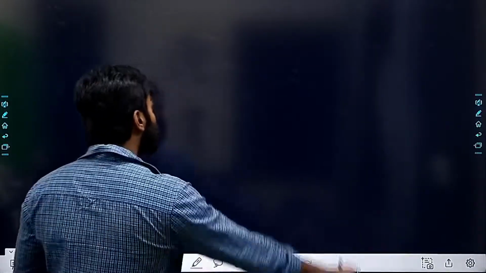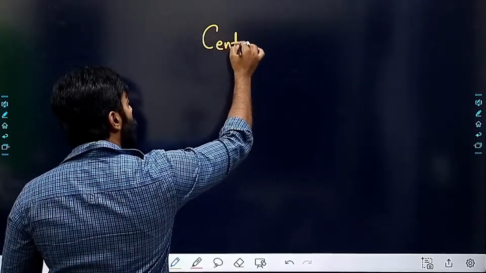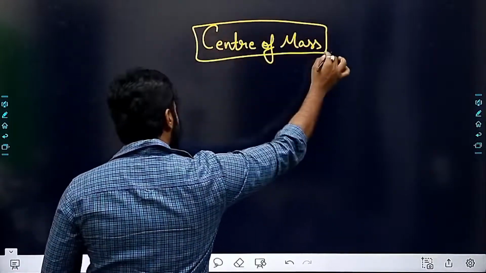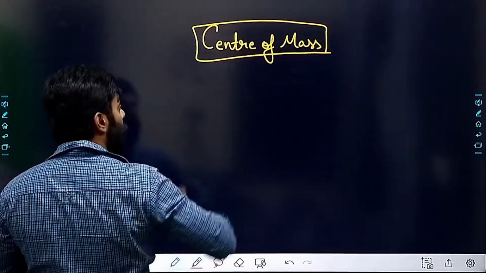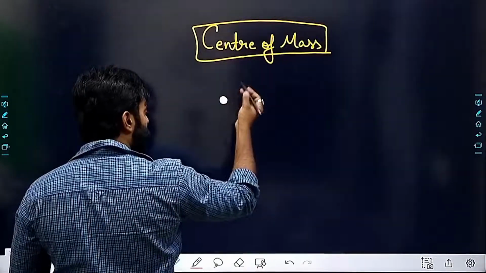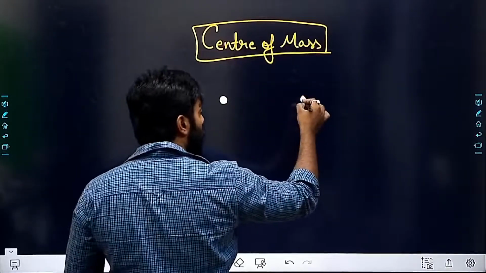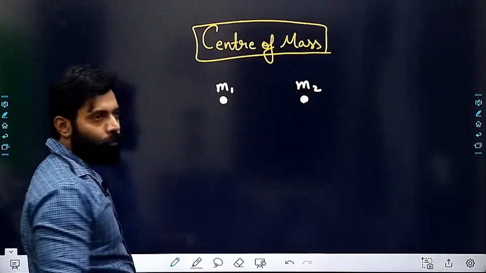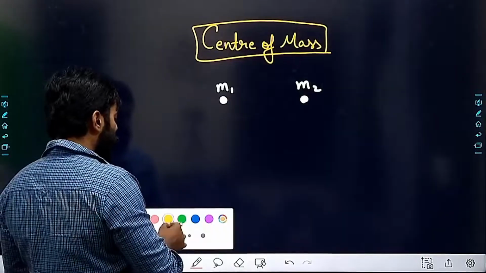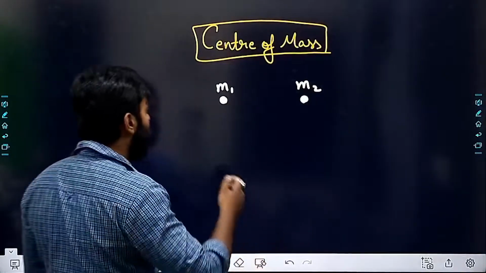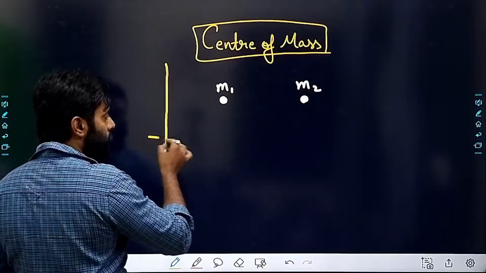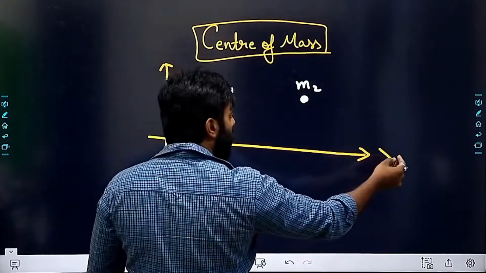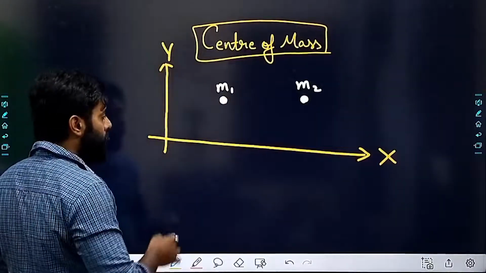But before that, let's start with how we are going to calculate the center of mass. Assume that I am having one mass m1 and this is mass m2, right? For locating these masses, I must be having an x-axis and y-axis. Now assume that this is my Cartesian plane.